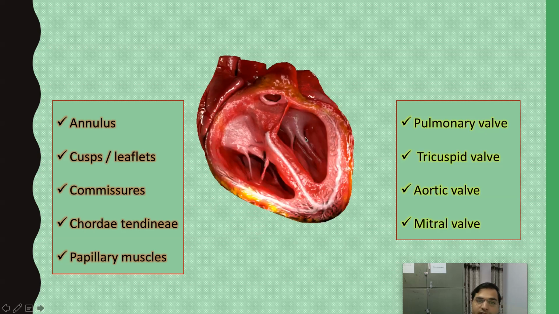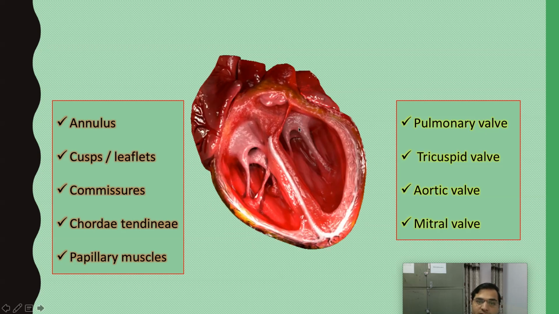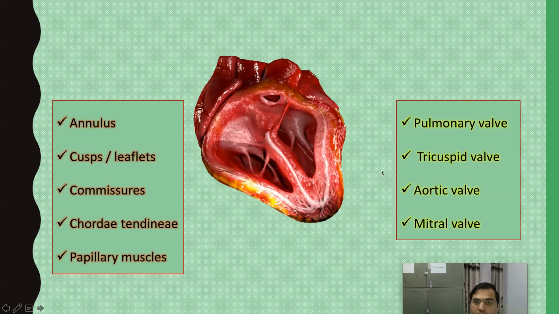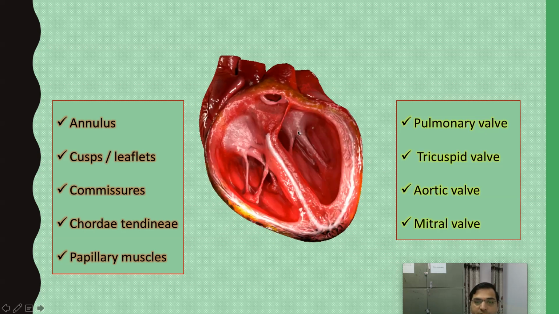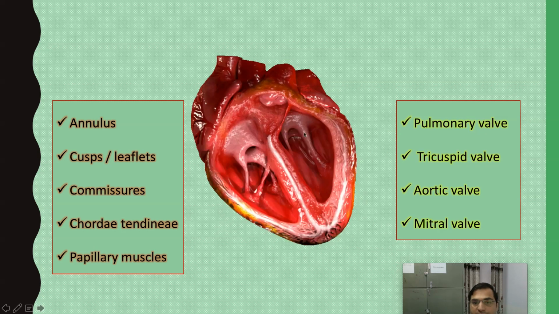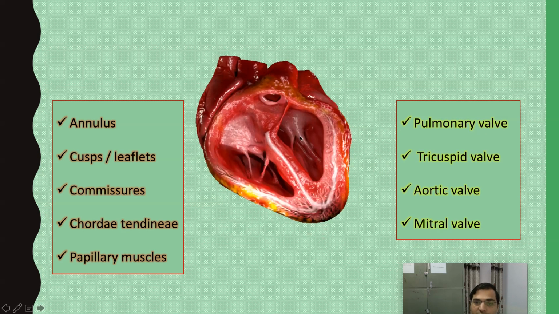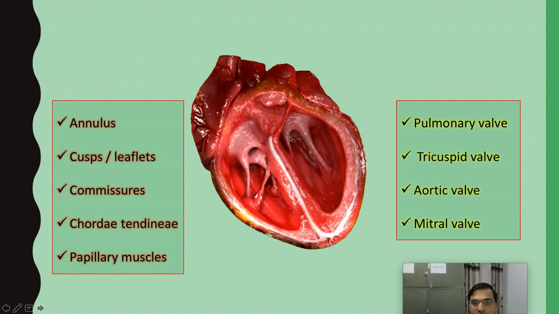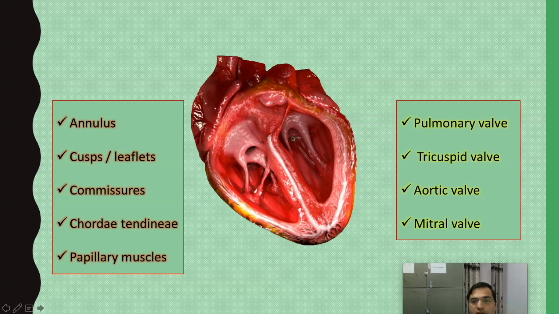If this is left ventricle, then this structure is the mitral valve, also called bicuspid valve, right? So this bicuspid valve has two cusps, anterior cusp and the posterior cusp, right? You can see this is the anterior cusp, to the anterior side, and the posterior cusp to the posterior side, right?